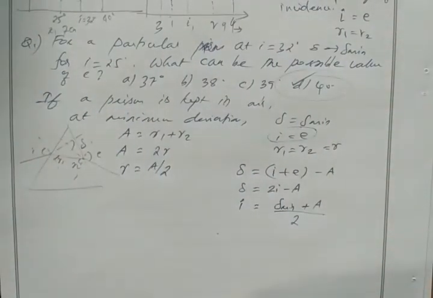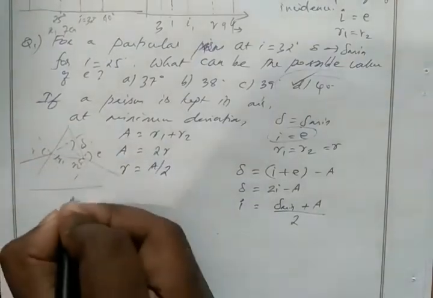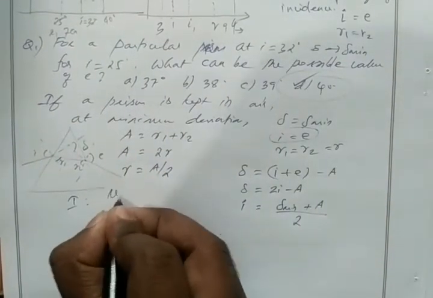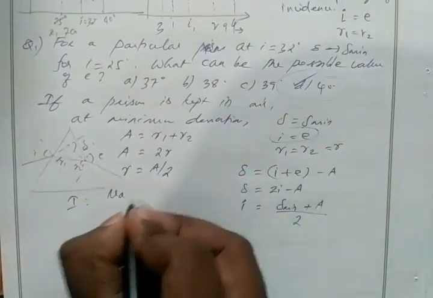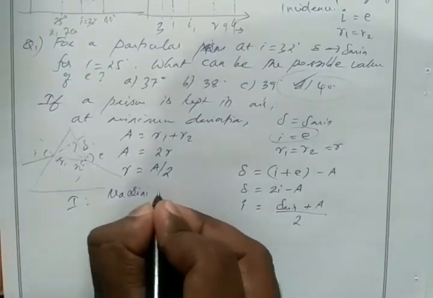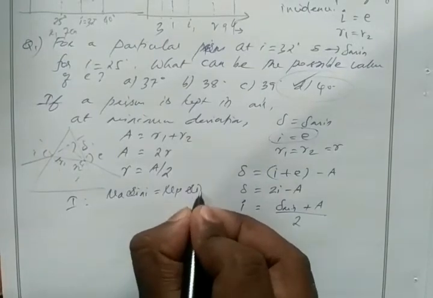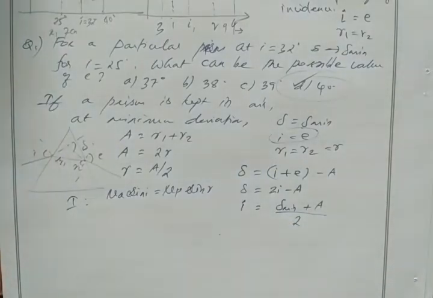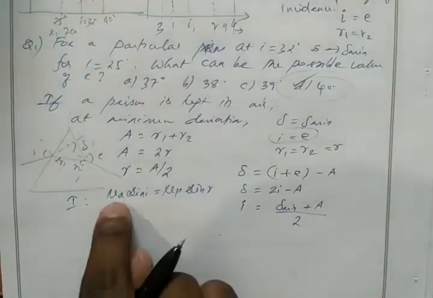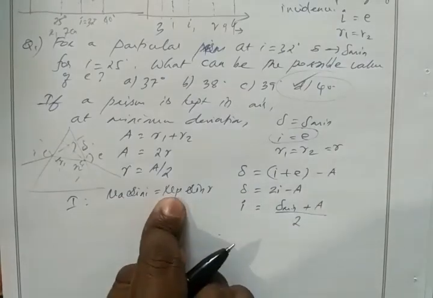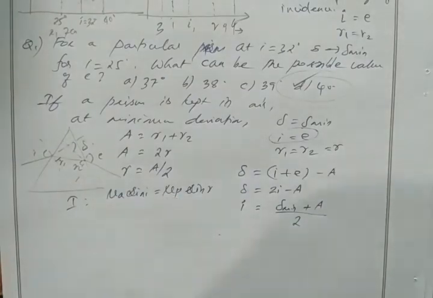So for the ideal situation, for the first interface, we take mu A, we don't know what that medium is, sin I equal to mu P sin R. Take all the values as they are. We don't know the mu A value, we don't know the mu P value, or sin I and sin R. For this derivation, we take it like this.